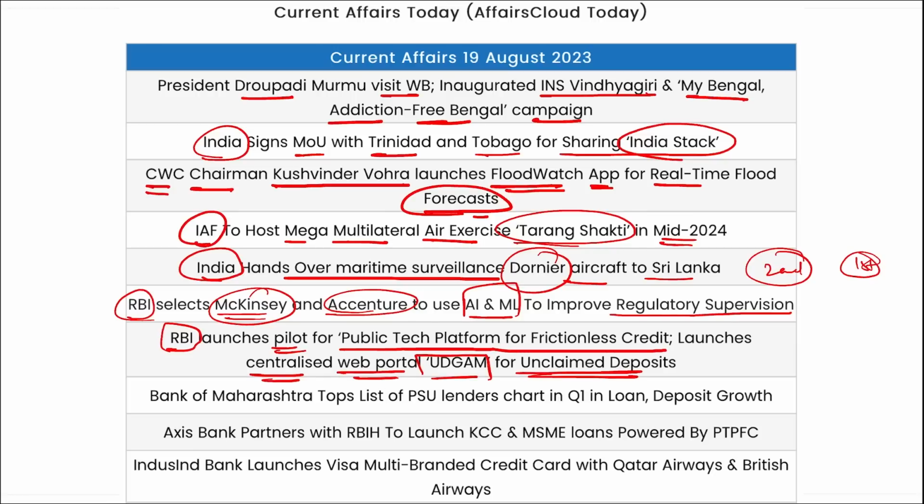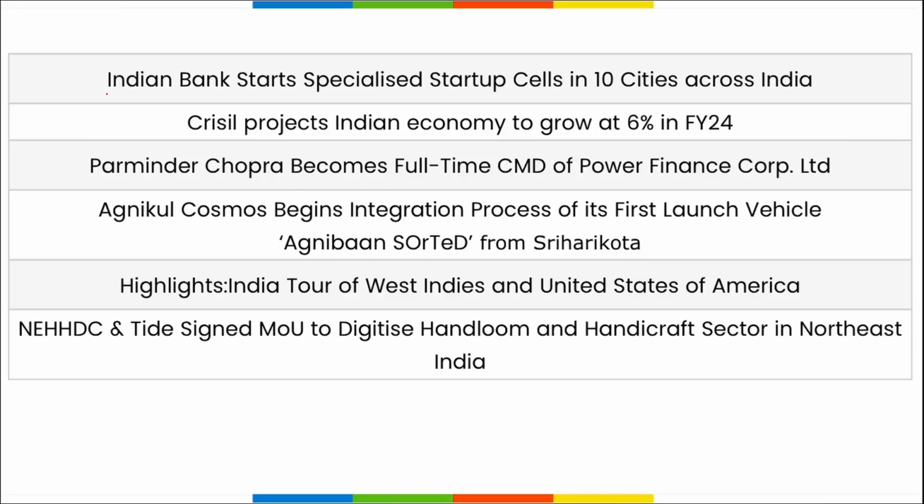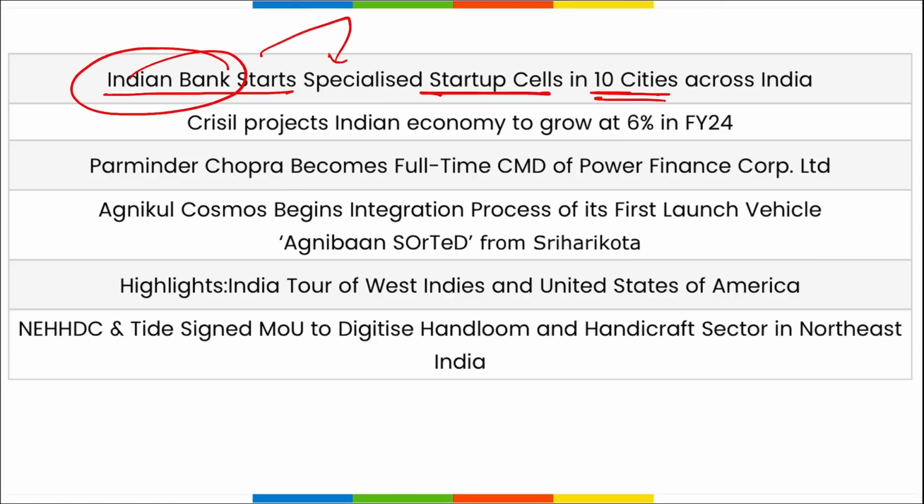for unclaimed deposits. Bank of Maharashtra has topped the list of PSU lenders in the first quarter in loan and deposit growth. Axis Bank has partnered with RBI Hub to launch KCC and MSME loans that are powered by PTPFC. Then IndusInd Bank has launched a Visa multi-branded credit card with Qatar Airways and British Airways. Next, Indian banks have started specialized startup cells in 10 cities across India.